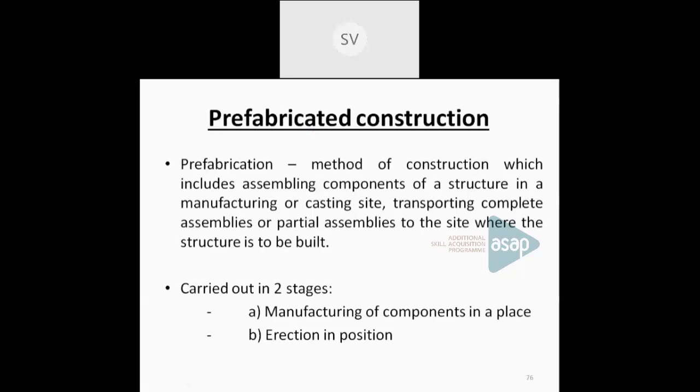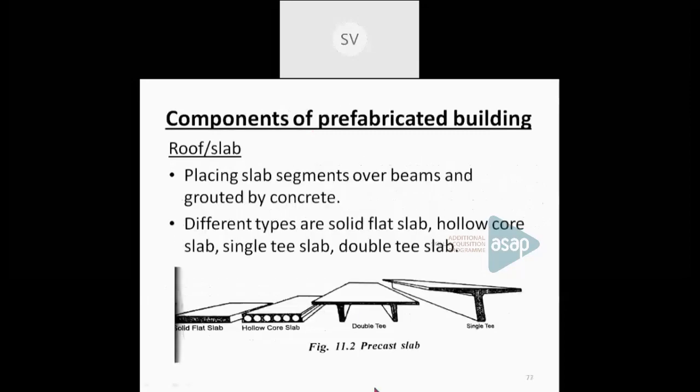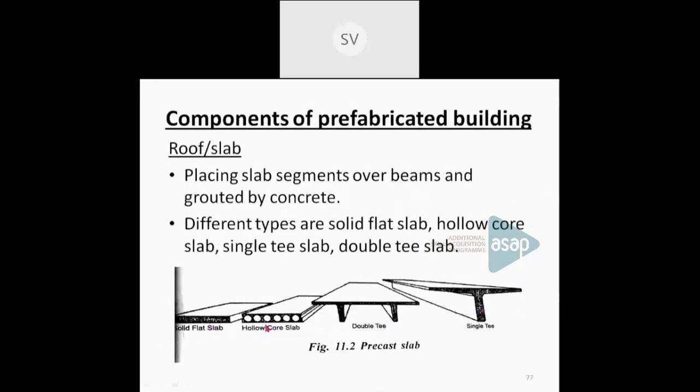Coming to roof or slab, there are four main types of prefabricated roofs we can use. It can be a solid flat slab, a hollow core slab, a double T slab, or a single T slab. These are prefabricated in a workshop or a factory, then transported to the site, erected and joined by means of grout.